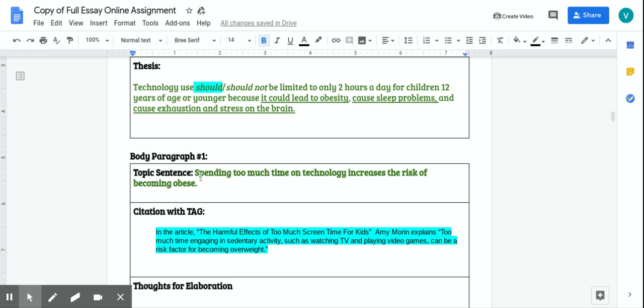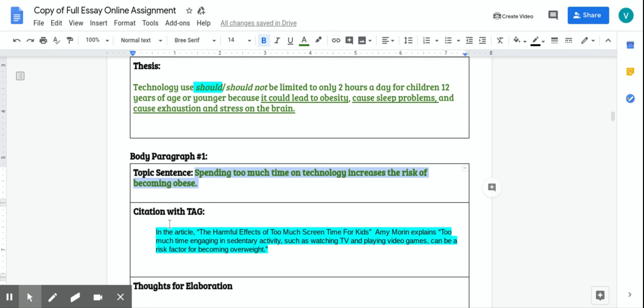I was talking about body paragraph one, okay, and I said in the other video that the topics for your body paragraphs need to be the topics that you've mentioned in your thesis. So, the first reason that I mentioned was it could lead to obesity. So, my body paragraph number one needs to be about how technology can lead to obesity. Okay, so I put my topic sentence: Spending too much time on technology increases the risk of becoming obese.